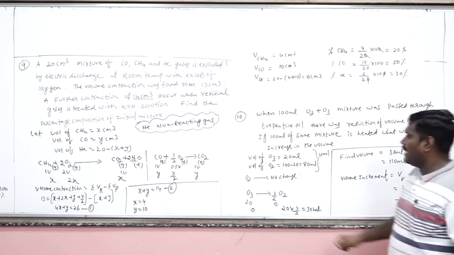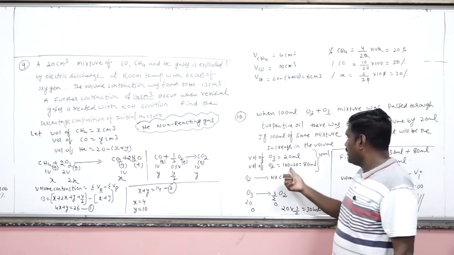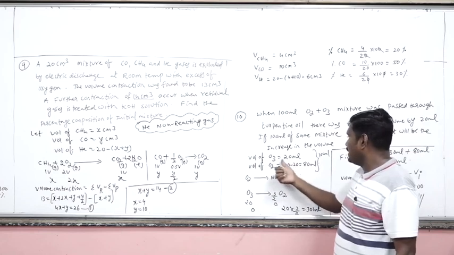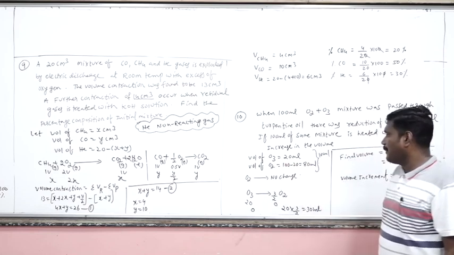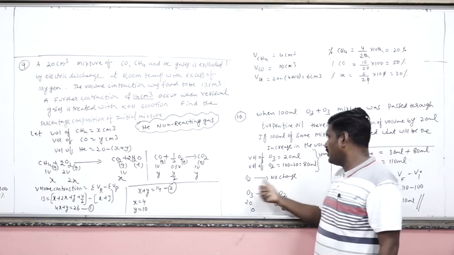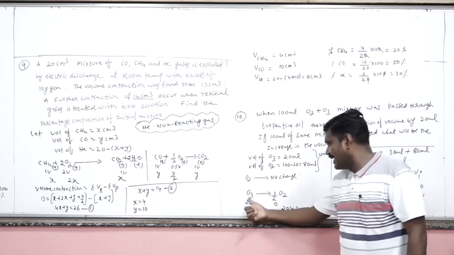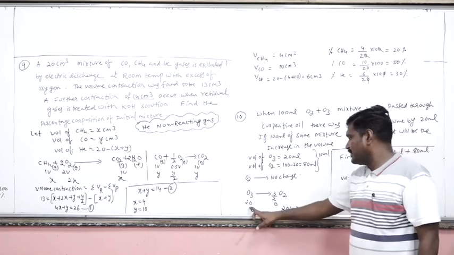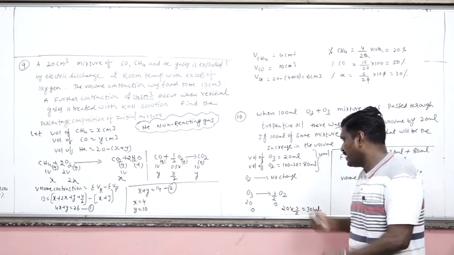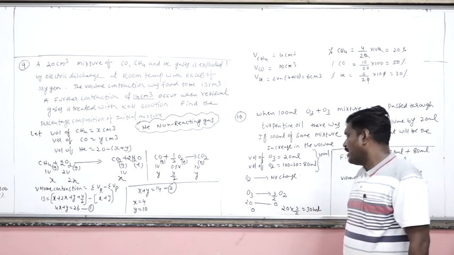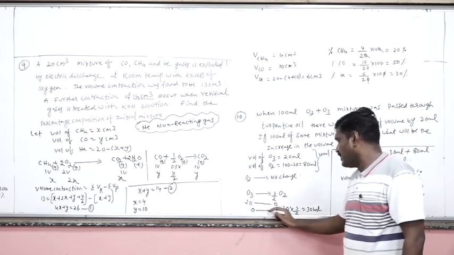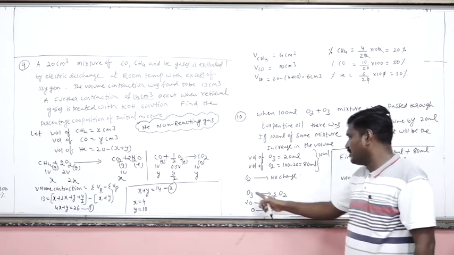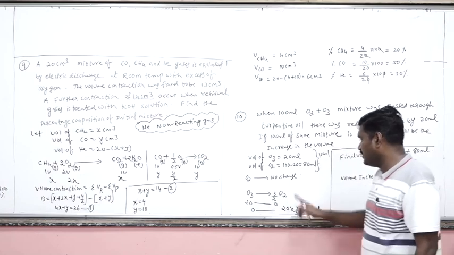So we have O2 100 minus 20, O3 20, total 100 ml. Now on heating, O2 does not change, but O3 can be converted into O2. So 20 volume initially, 0 volume after heating. What happens? O3 completely decomposes into O2.